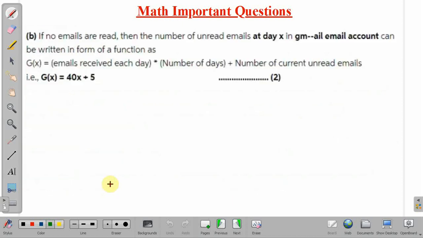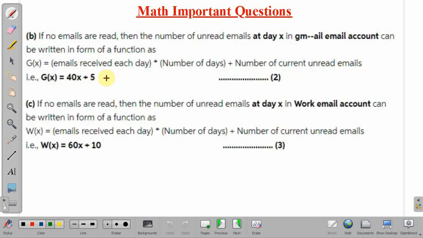Similarly, we can write other functions like g(x), which will represent the number of emails at any day x in her Gmail account, and it can be written as g(x) equal to emails received each day times the number of days plus the number of current unread emails. So g(x) will be, see, the rate is given as 40 for her Gmail account, so 40 times x plus the current number of emails, which is 5. So g(x) = 40x + 5.